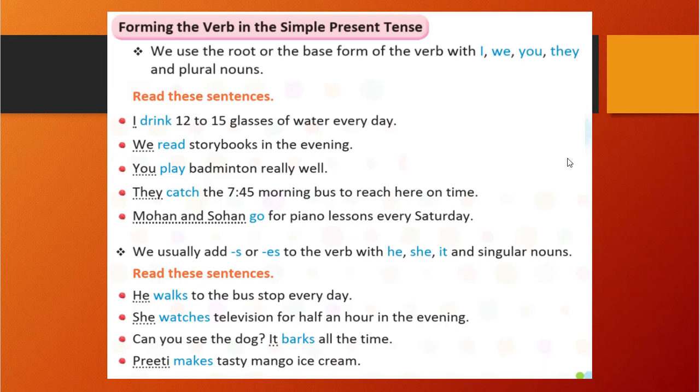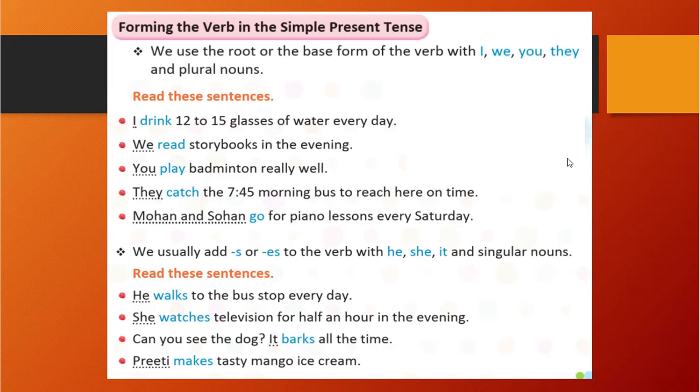So you see here, I, we, you, they and plural nouns like Mohan and Sohan. When these are there, what will we do that time? We will use the verb's basic form. What is the basic form? That is the first form only that we will use. You can see here, I drink 12 to 15 glasses of water every day. So all the blue-colored words, drink, read, play, catch, go, are in the first form, right? Those are basic verbs, root verbs.